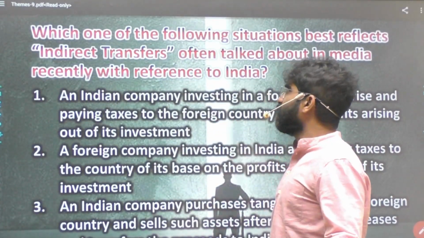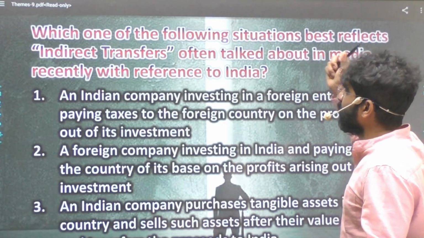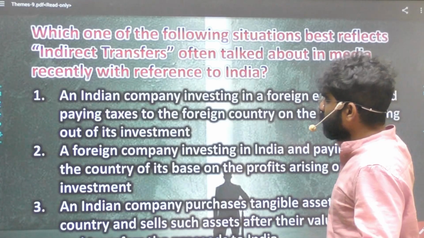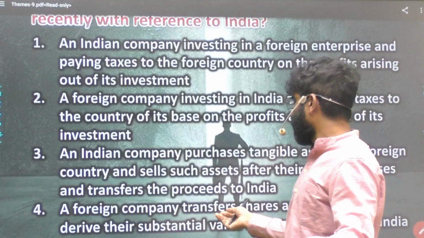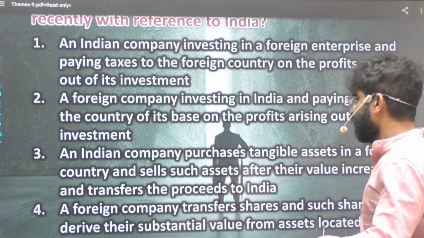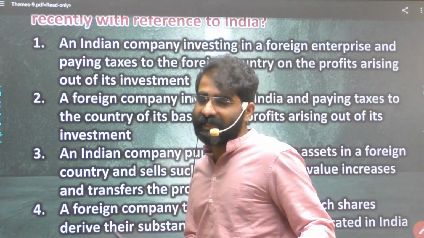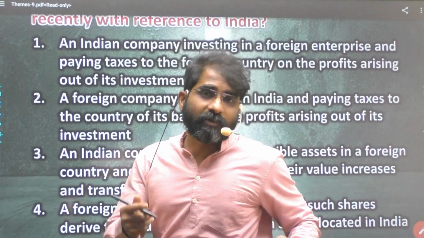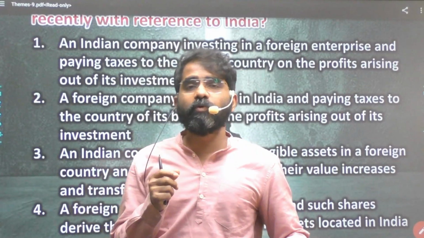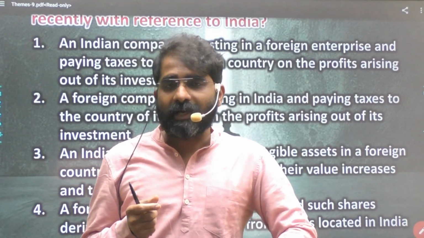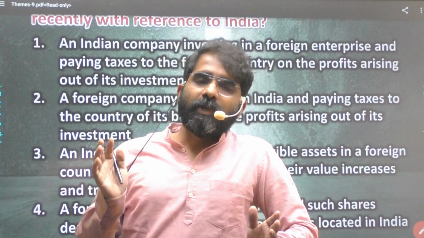Okay, so which of the following situations best reflects indirect transfers, often talked about in the media recently with reference to India? Indirect transfer is something like not direct. So here a foreign company transfers shares and such shares derive their substantial value from assets located in India. This is what indirect transfer is: transfer of shares, not an asset kind of thing. Therefore the answer should be 4. We have to use more logic in taxing rather than going ahead with just implementation like that.